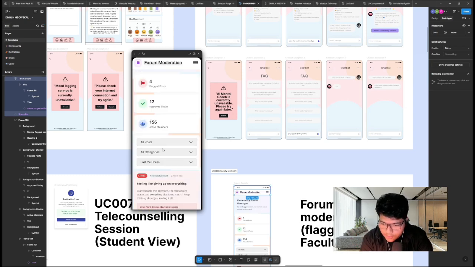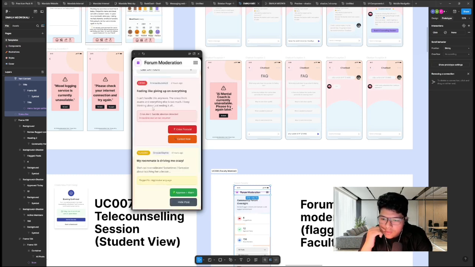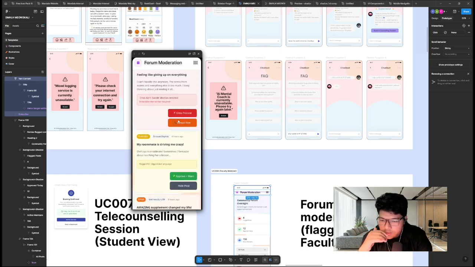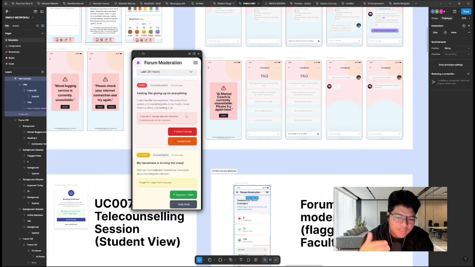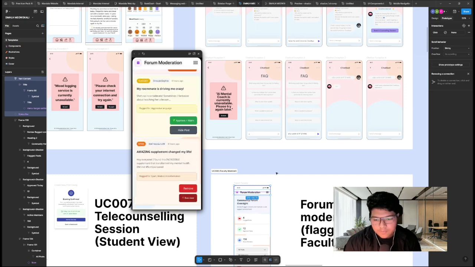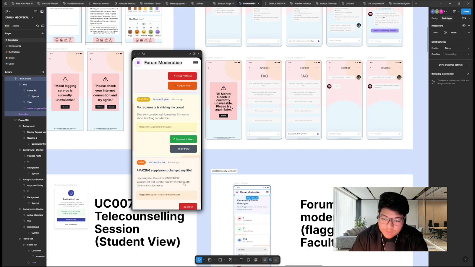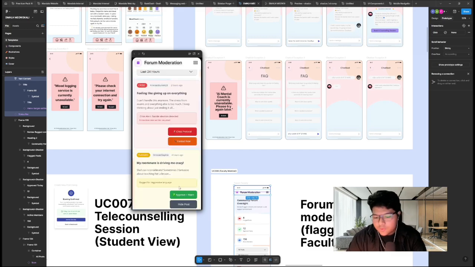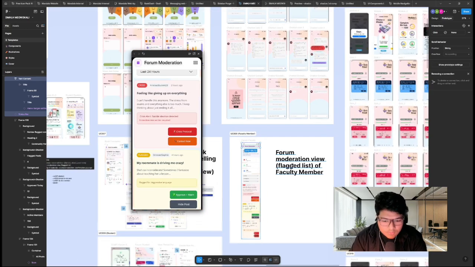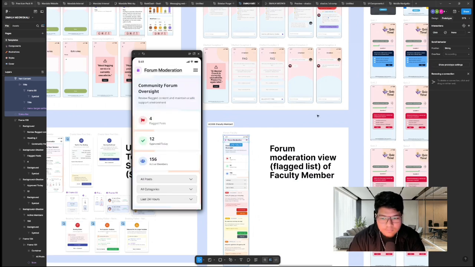They can filter the posts using this filter for all posts. They can filter by category and filter by time. For example, crisis, flag, spam, etc. It's all by AI, and the faculty member just double-checks: does this post need to be in crisis? They can go to the counselor to inform the counselor that this student is in danger at the press. They can also ban the user. They can remove the post. They can hide it, and approve plus warn maybe. That's all for the forum moderation view and the faculty member.